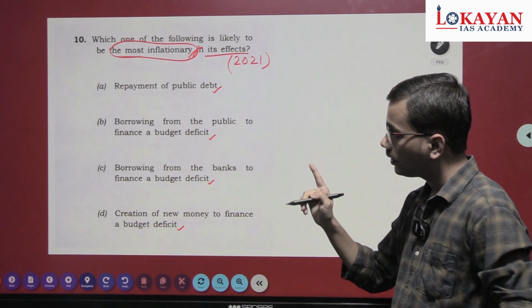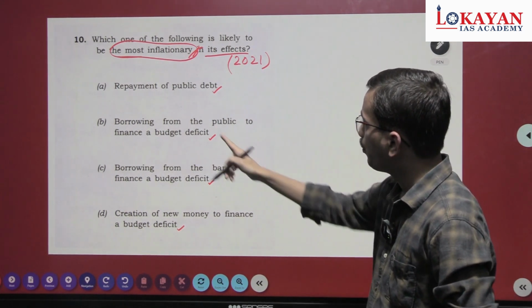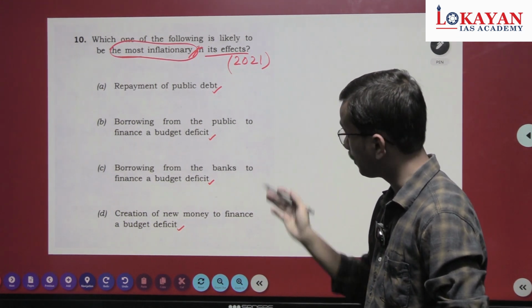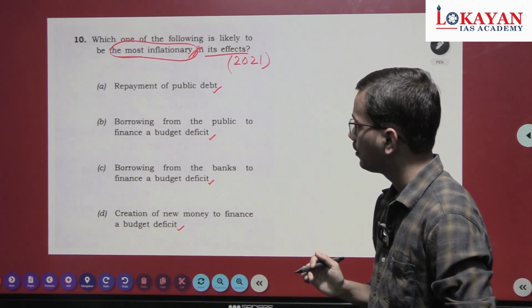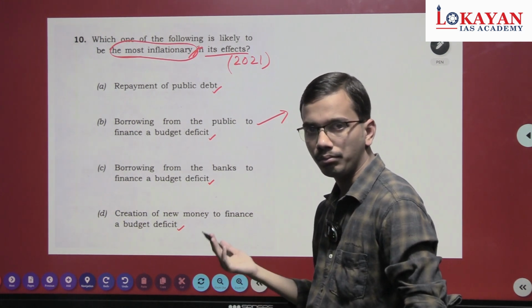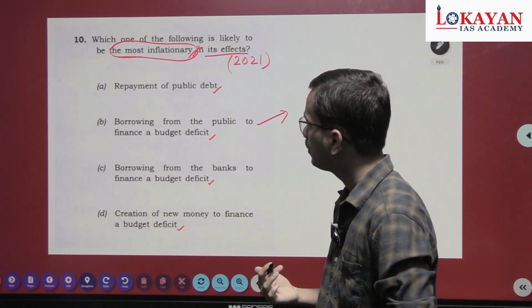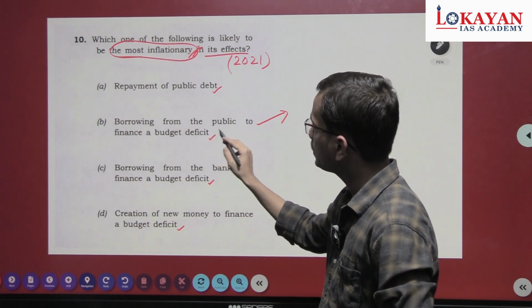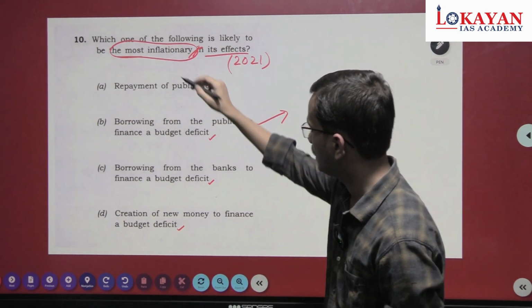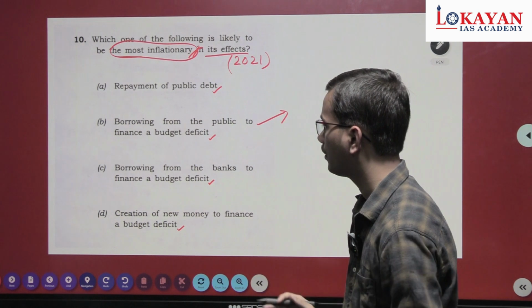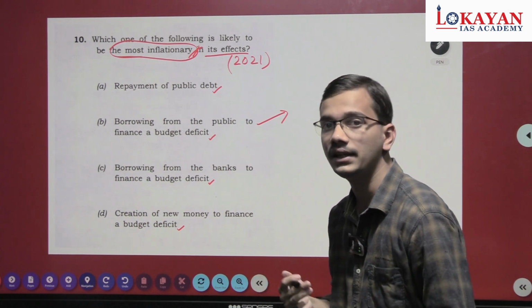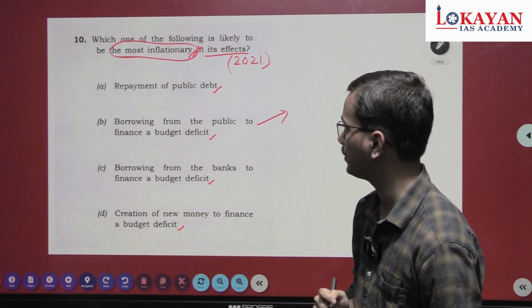See, read statement B and C. Borrowing from the public to finance a budget deficit. Government borrows from public to finance a budget deficit. What will happen? There will be less money for private entrepreneurs for taking loans. But here what is happening? Just hands are changing. In the three statements, hands are changing. But in D, creation of new money to finance a budget deficit, entirely new money is created. It will be most inflationary in nature.